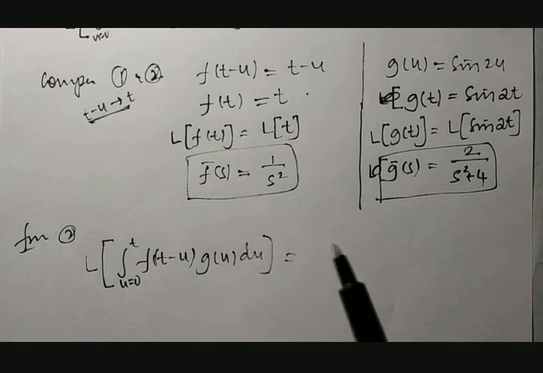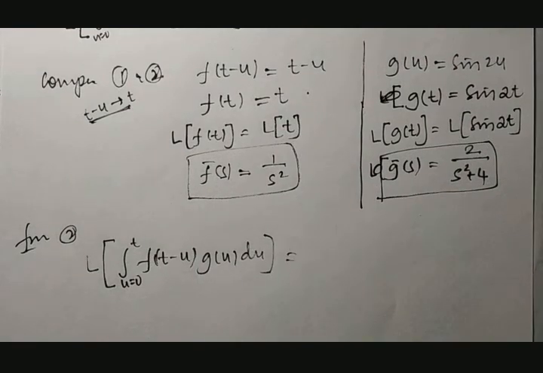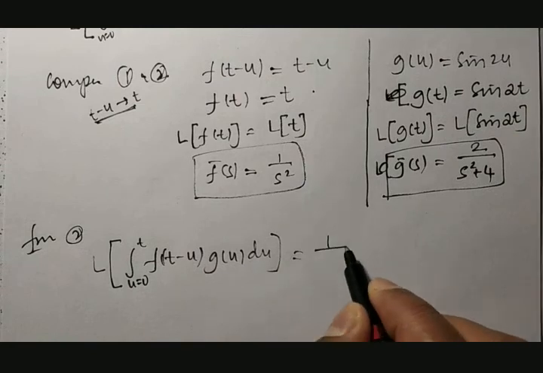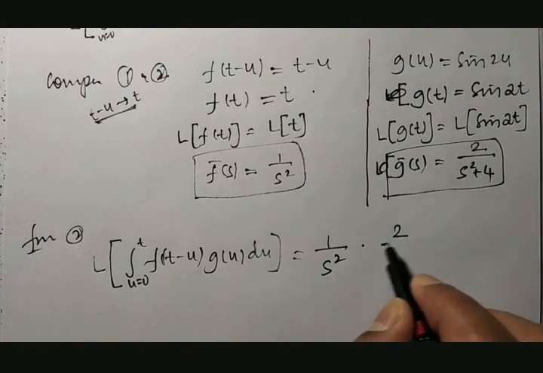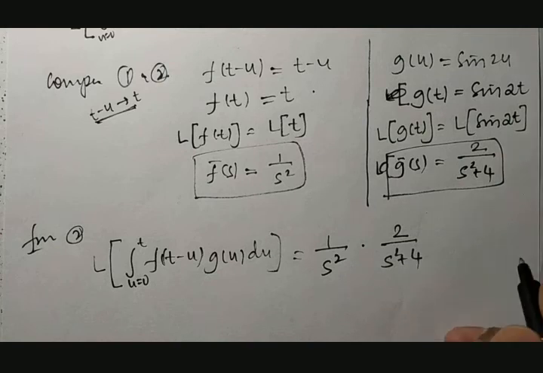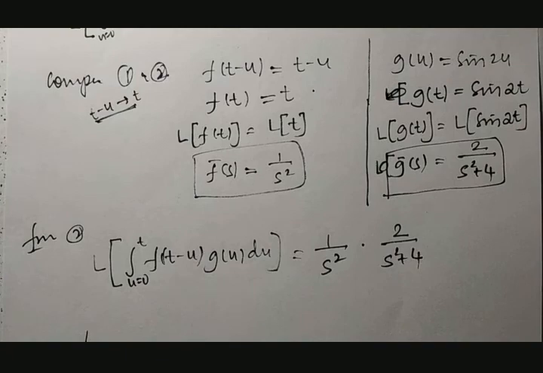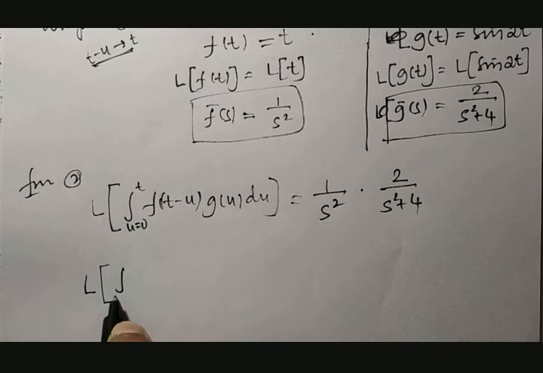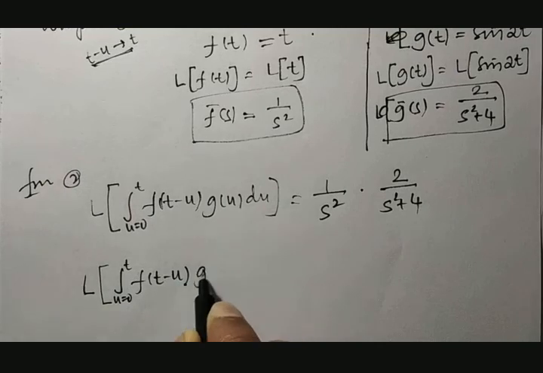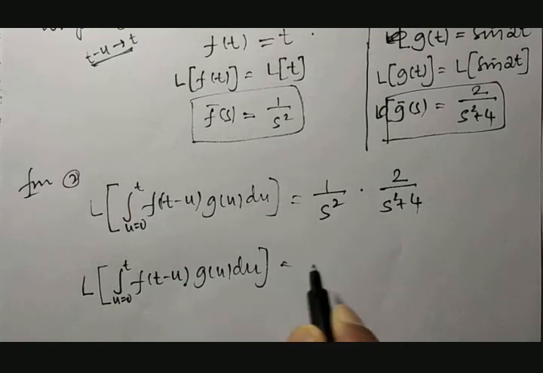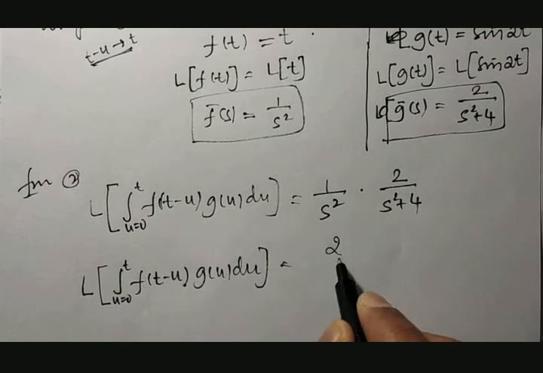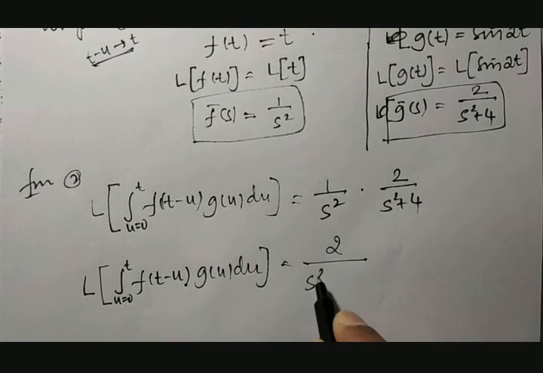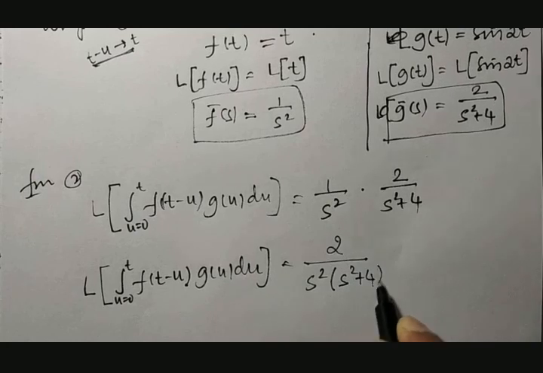So here we got f bar of s as 1 divided by s square into 2 divided by s square plus 4. Therefore, the Laplace transform of the integration from u equal to 0 to t of f of t minus u into g of u with respect to u is equal to 2 divided by s square into s square plus 4.